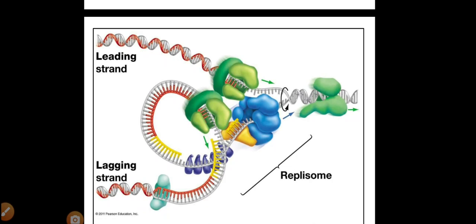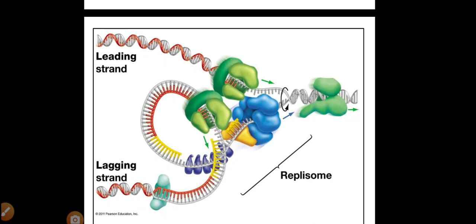And one more thing, DNA replication cannot proceed de novo. That means it cannot start independently, because DNA replication starts with the help of a primer. A primer donates the free 3 prime OH group to start the DNA replication.